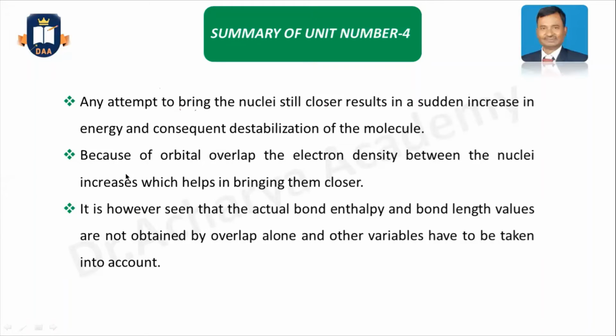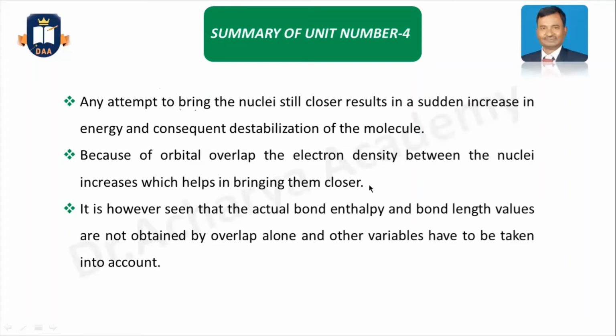And because the orbitals overlap, the electron density between the nuclei increases. That means whatever electrons the participating nuclei have, that electron density also will increase, which helps in bringing them closer. That means overlapping is nothing but the electron density between the two nuclei, nucleus meaning belonging to the atom.